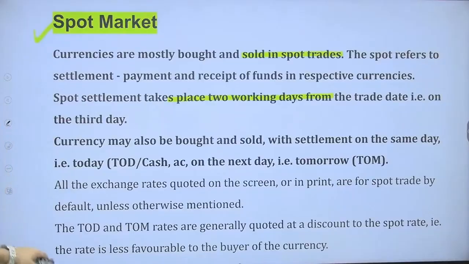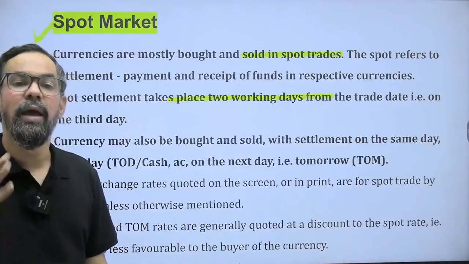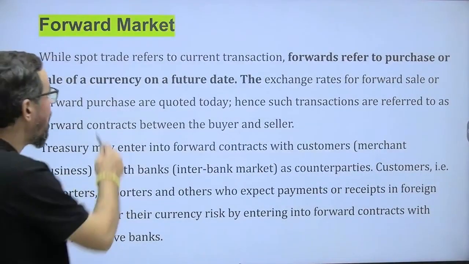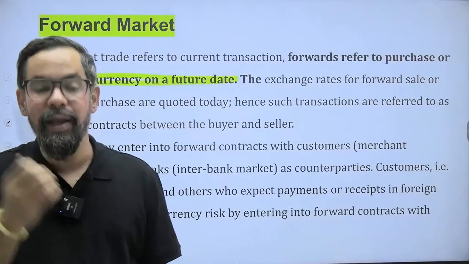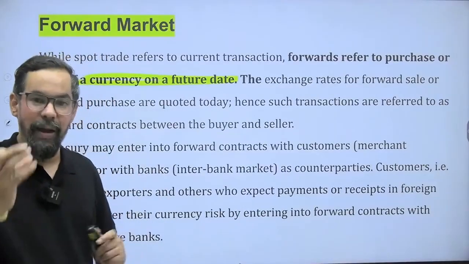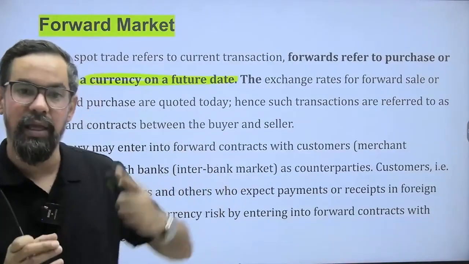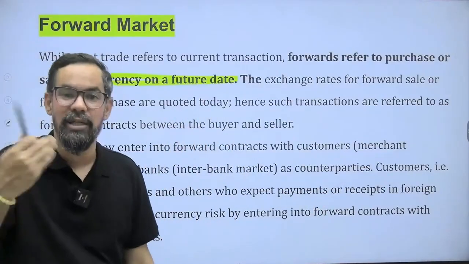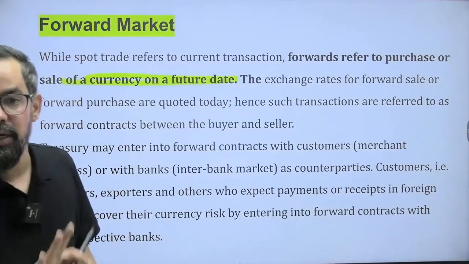So this is the very first market where we have cash already, or we have term, and we have spot. The another one is the forward market. Forward market where generally currencies or trades get settled on a future date, any date after the spot date. Okay? Usually these are swap contracts between a bank and some institutions or some exporters, or we have forward contracts between the bank and other exporters or companies. Sometimes we enter into a future contract as a bank proprietary position to hedge our existing portfolios and all. That generally comes under this particular one.